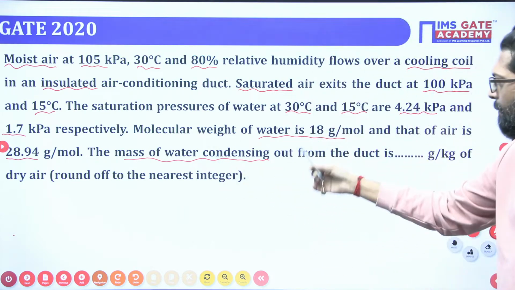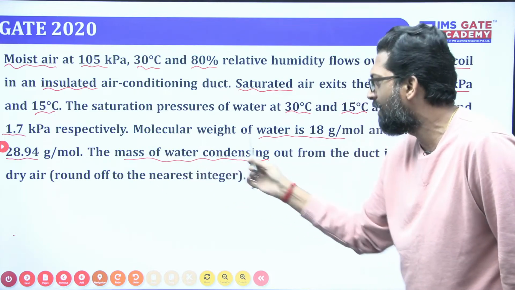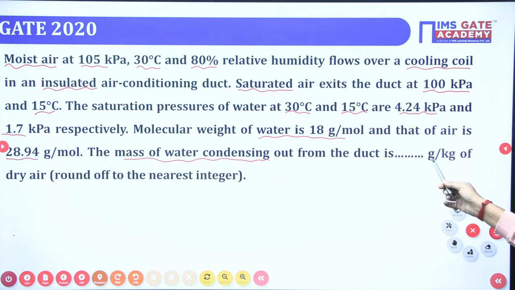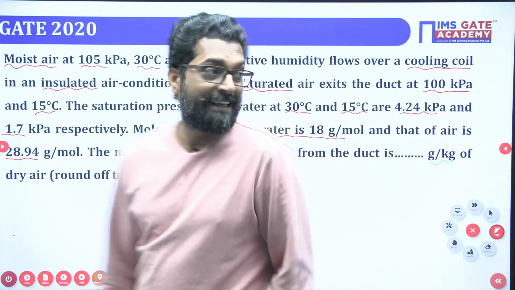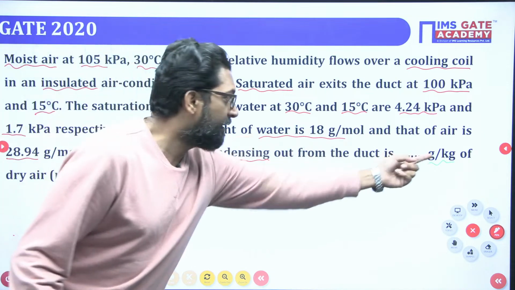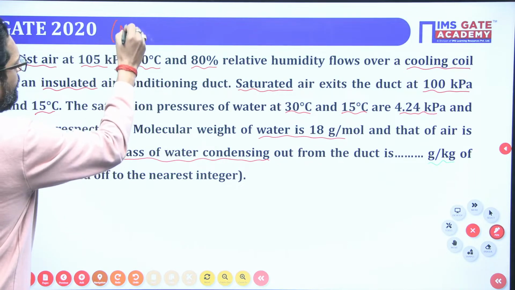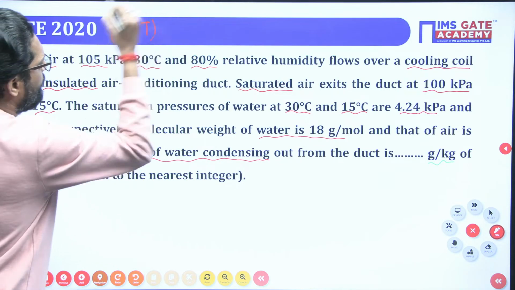So, what is the mass of the water that will condense out in the duct? The asking is in gram per kg of dry air, and it is a NAT, numerical answer type, question.